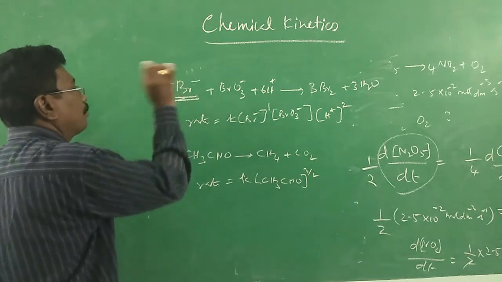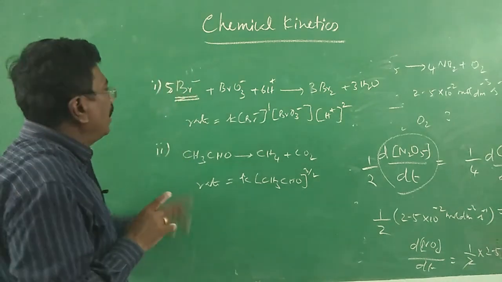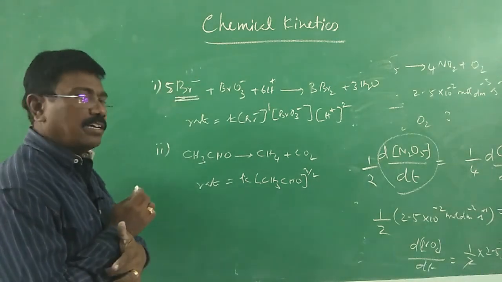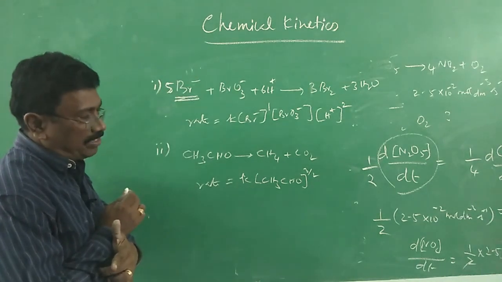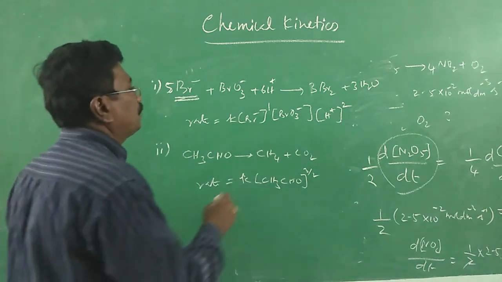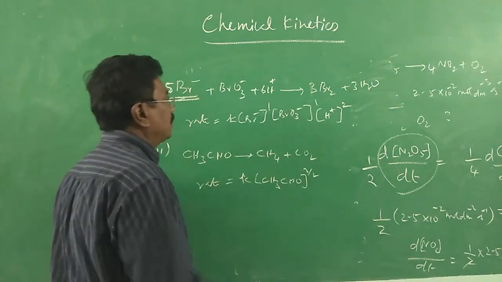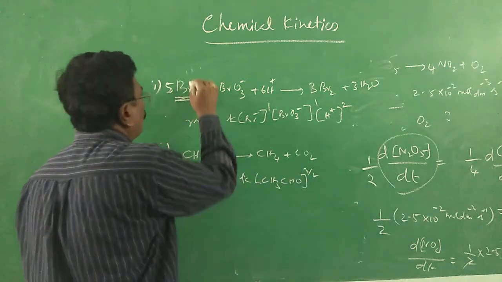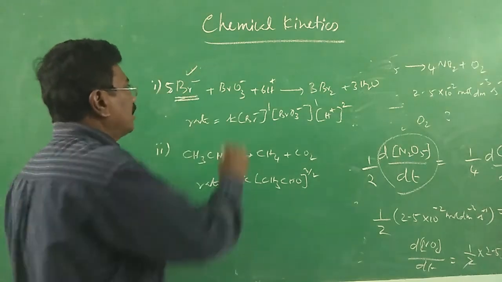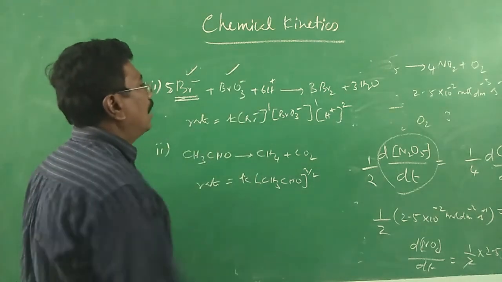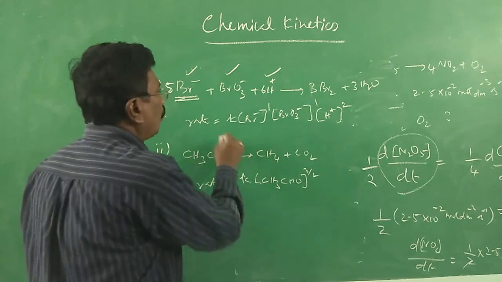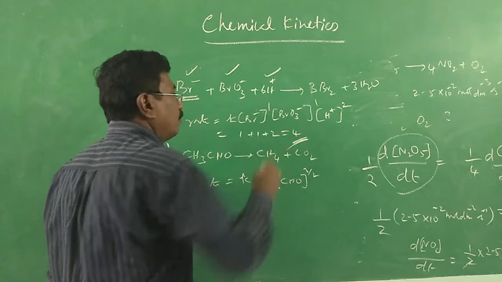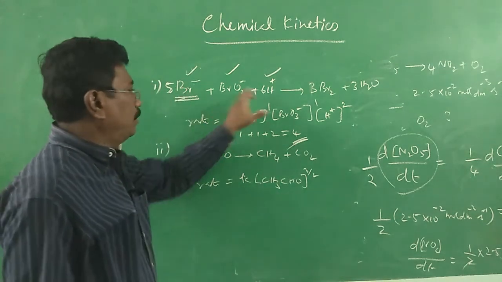Even though 5 moles are present, the rate depends only on the unit concentration of Br minus, and not on the square or the power 3, 4 or 5. Likewise, bromate ion BrO3 minus also depends on 1, but hydrogen ion 2. So the order with respect to bromide ion is 1, bromate ion 1, hydrogen ion 2, and the overall order is 1 plus 1 plus 2, which is equal to 4.